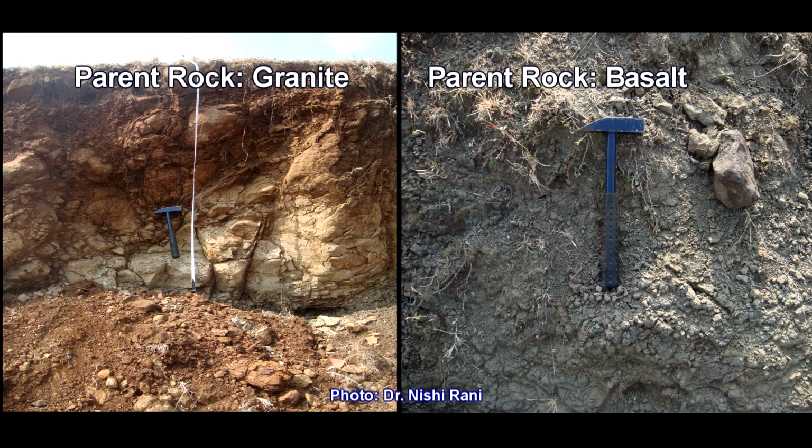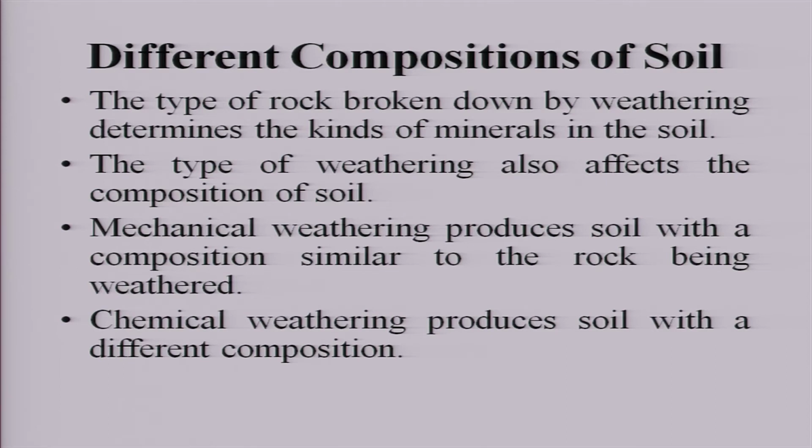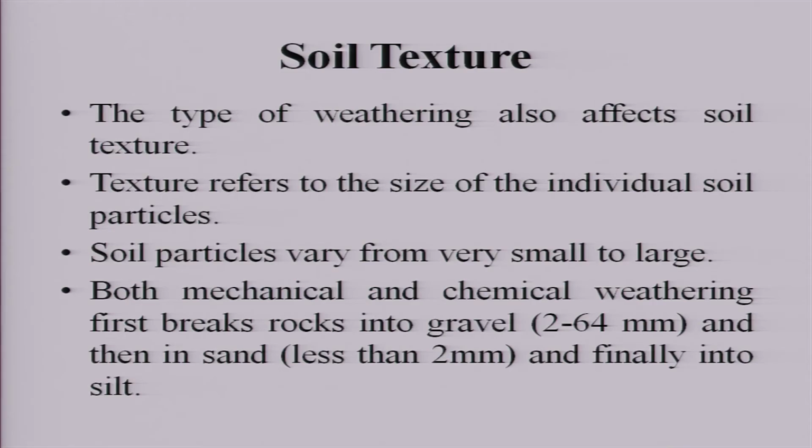If mechanical weathering is dominant in the formation of soil, then the composition of the soil will be essentially that of the parent rock. But if chemical weathering is the dominant process in the formation of soil, then the soil composition will be different from that of the parent rock. Soil texture is an important property which explains the interrelationship of the grains and the size of the individual particles.